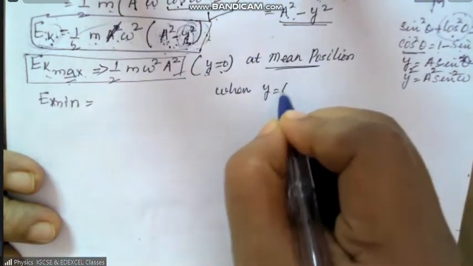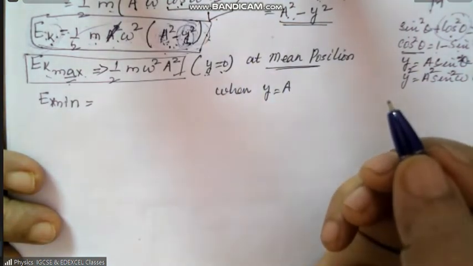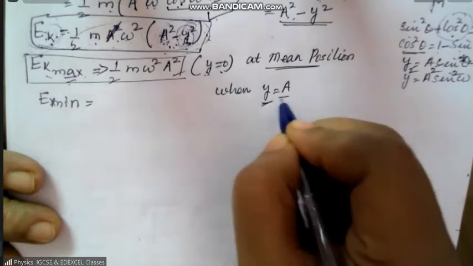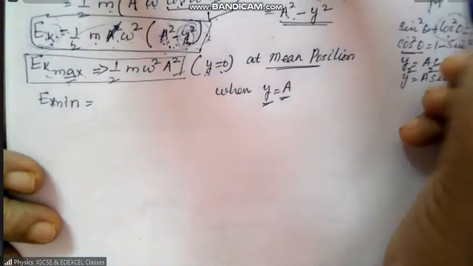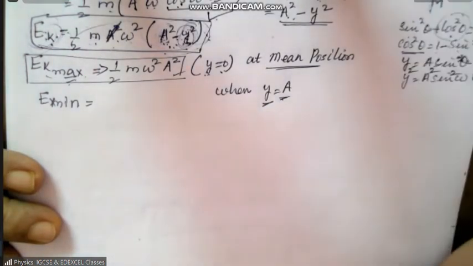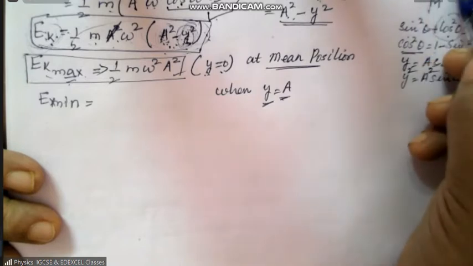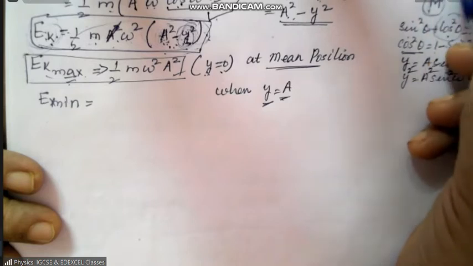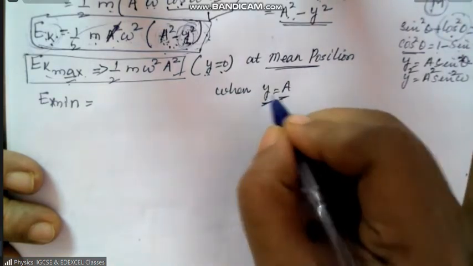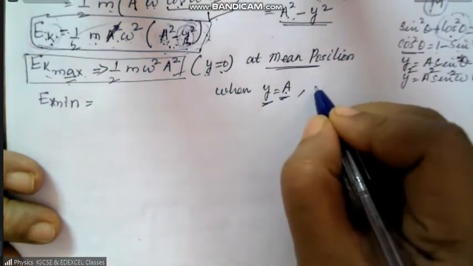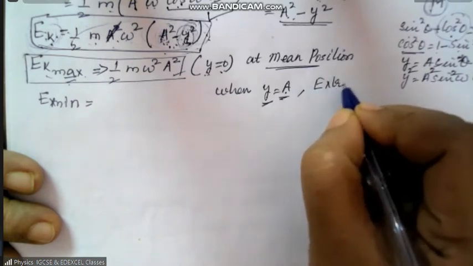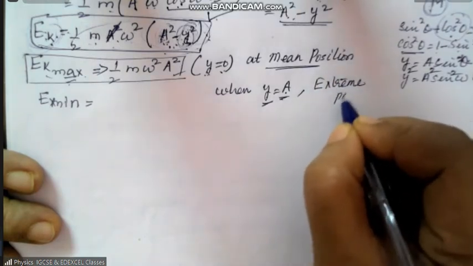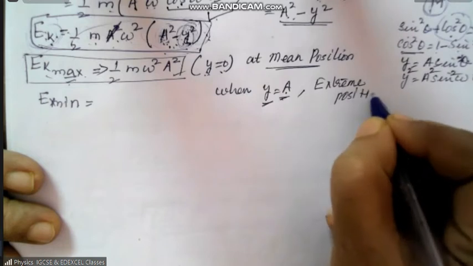When y is equal to a. When is the displacement and amplitude the same? When the particle is at the extreme position. So y is equal to a. That means the particle is at the extreme position. Are you getting it?